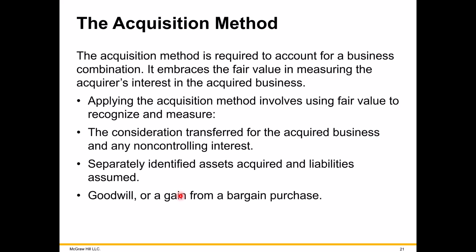Now, how can you report income at the time you buy something? Well, because maybe the seller was desperate and they're willing to reduce the amount they are going to accept below the fair value of the net assets we're acquiring. Then we're actually going to have to report a gain at the time we acquire that sub, that target.